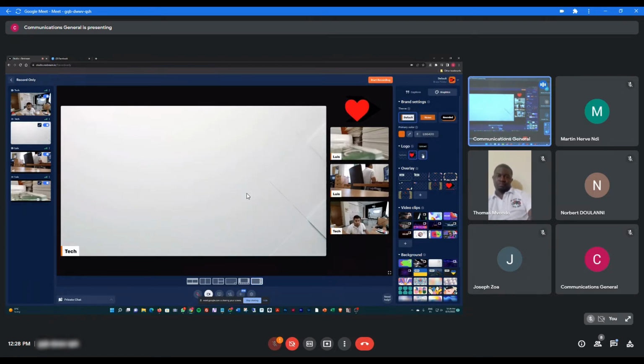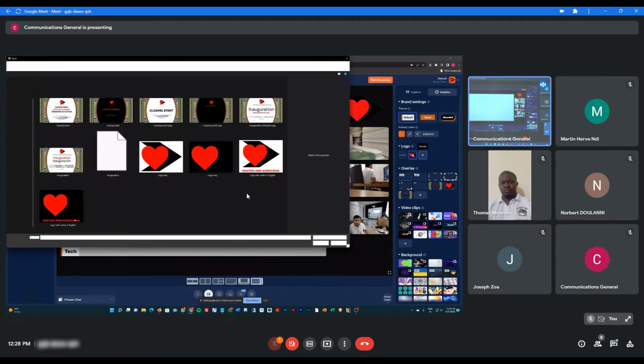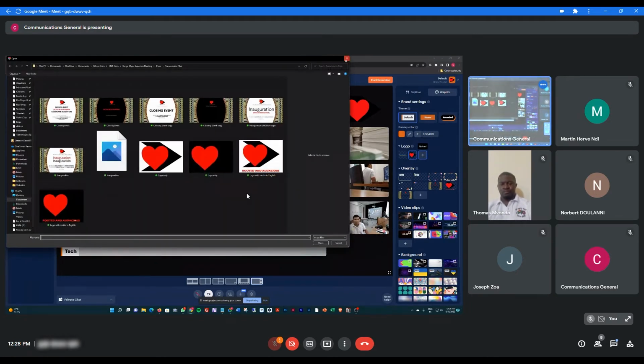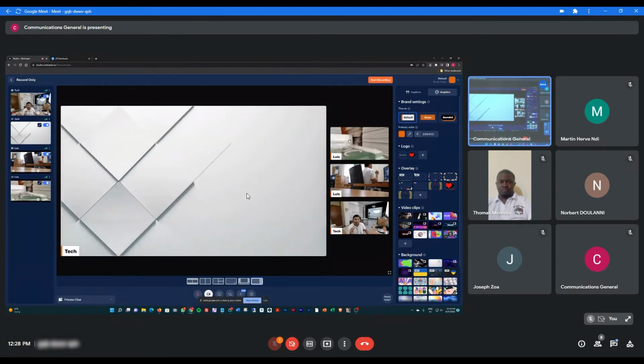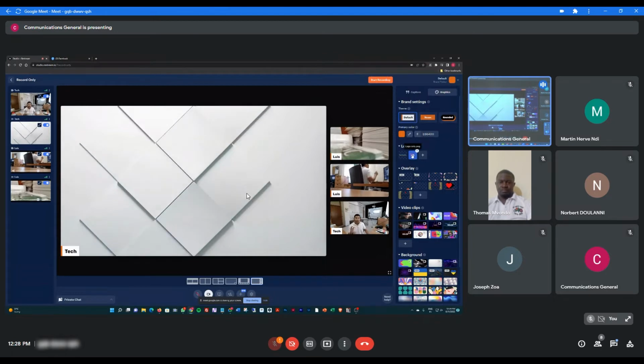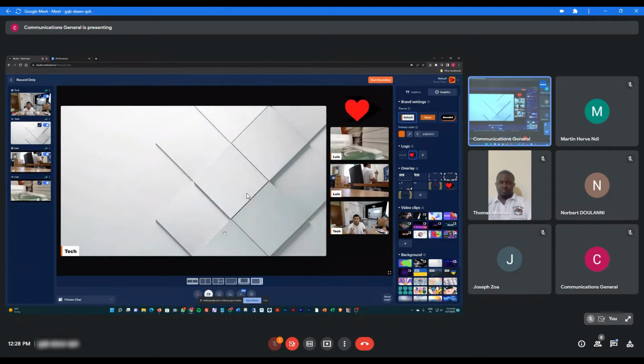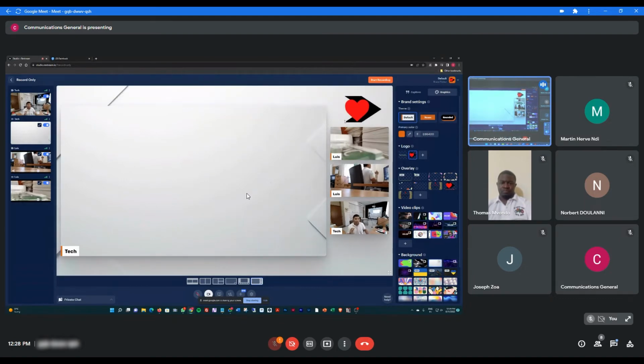You can also put your own logo. Just upload it from here and then choose the logo. Because these ones are in English, you have to do the French one. I cannot pronounce it well in French. You just click, and then it will come out as a logo, which is this one. I forgot to upload this one. Okay, so you have the logo there.